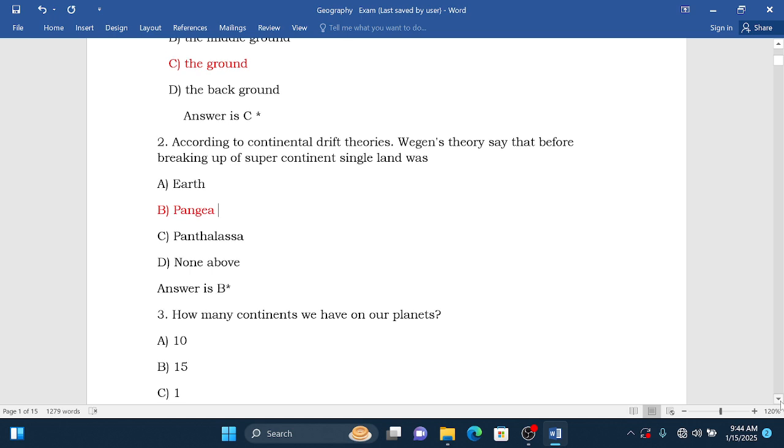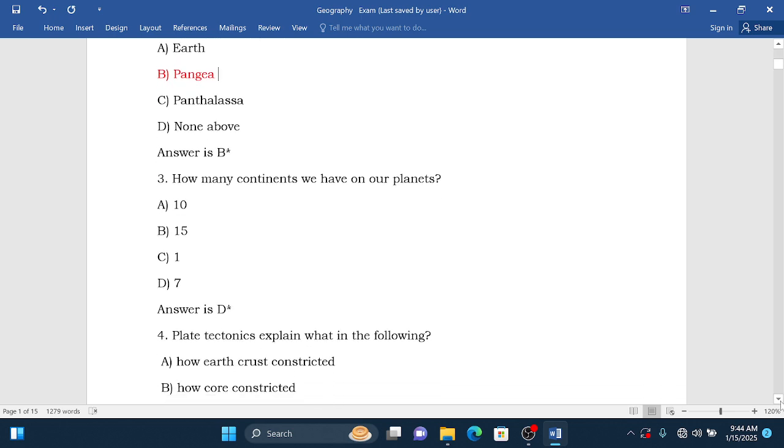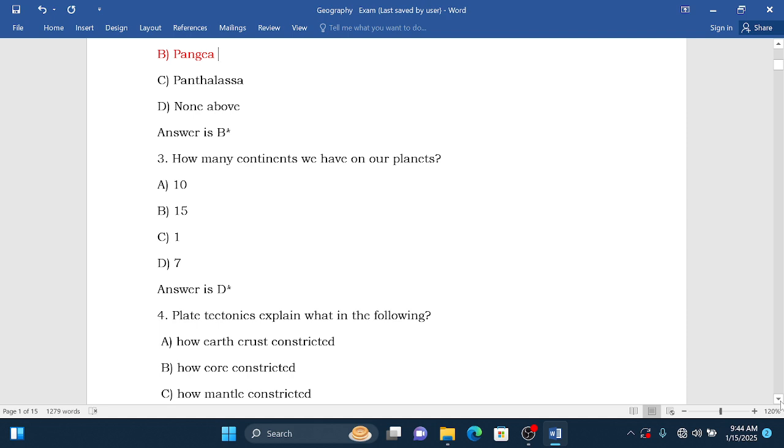Let's go to question number 3. How many continents do we have on our planet? A, 10. B, 15. C, 1. D, 7. Normally we have 7 main continents on our planet. So therefore the correct answer is D. Let's go to question number 4.